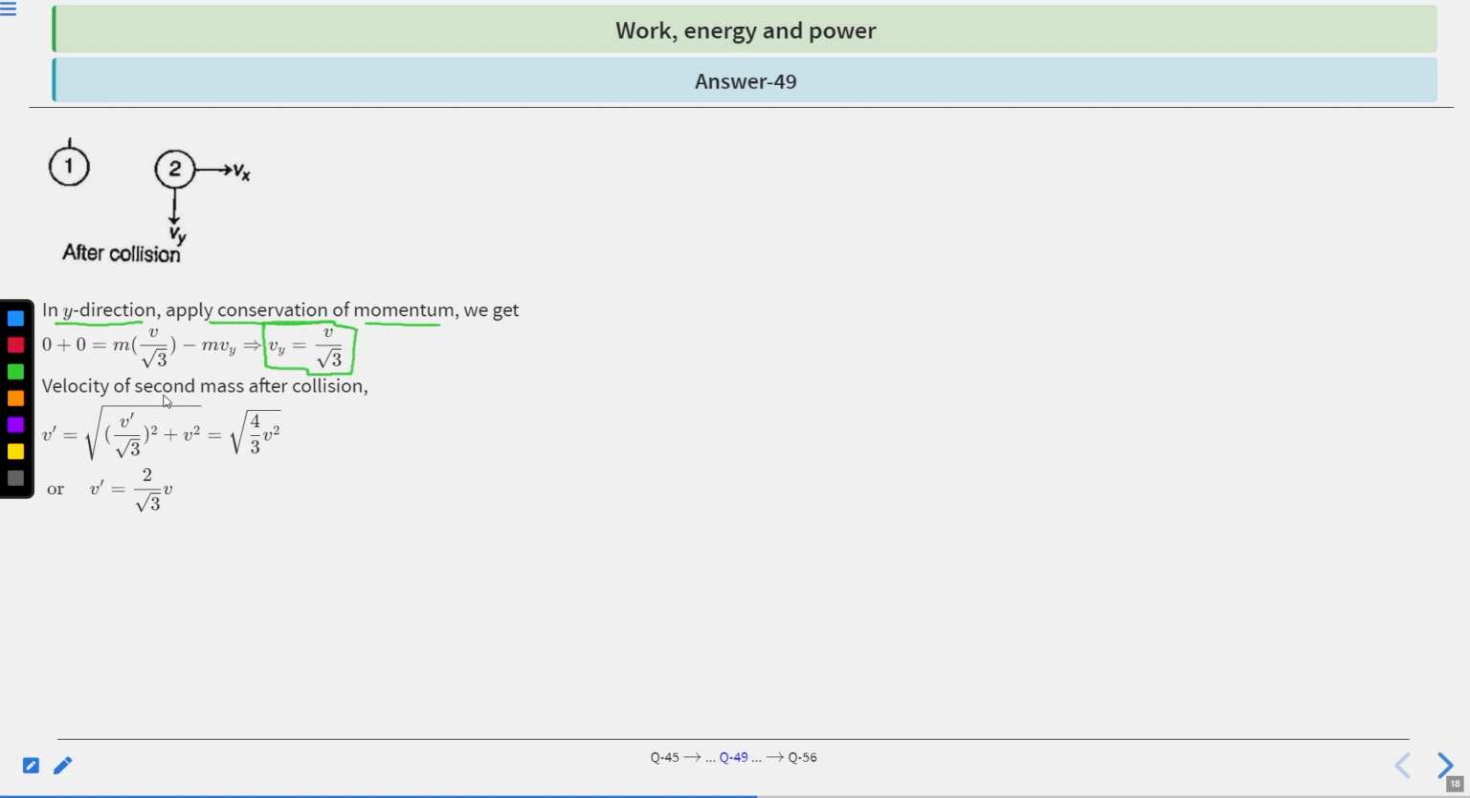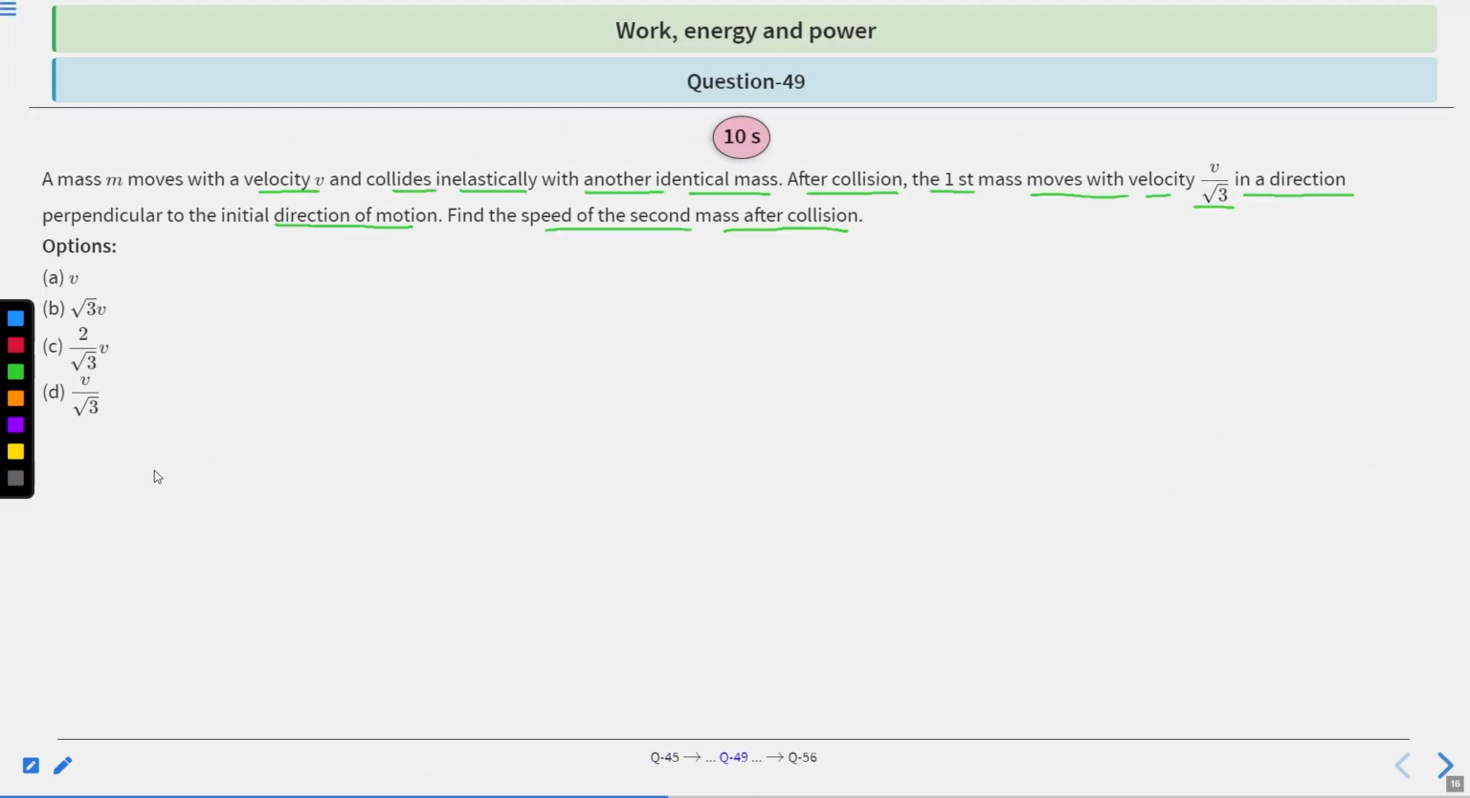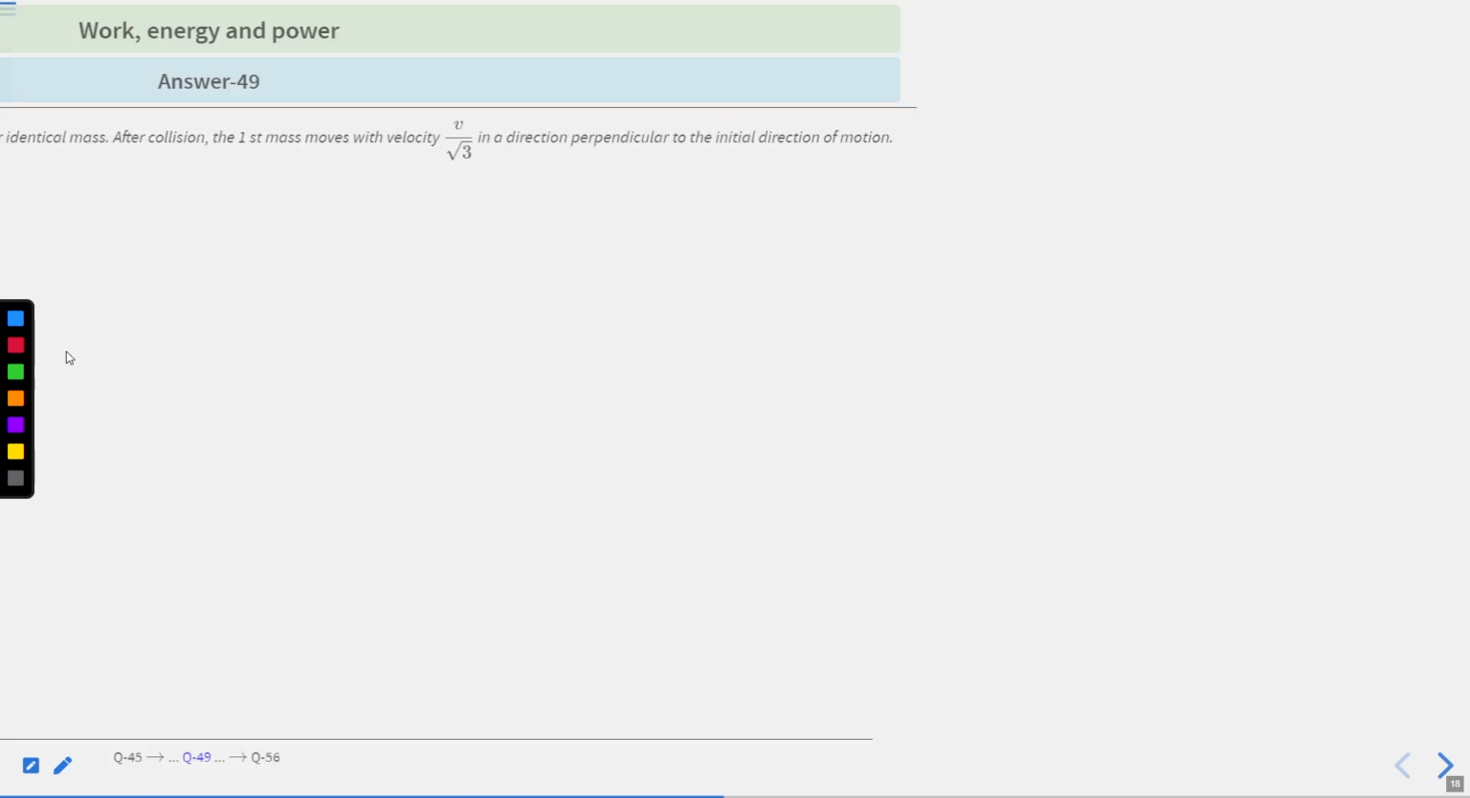Velocity of second mass after collision, v prime, is equal to root of (v divided by root 3) whole square plus v square, which is equal to root of 4 by 3 v square. Here v prime is equal to 2v divided by root 3. So this is the solution. So the correct answer is C. C is the correct answer. Next question. Question 50.